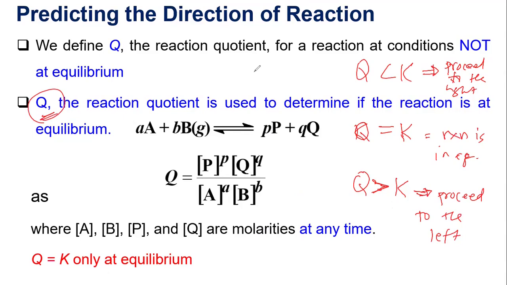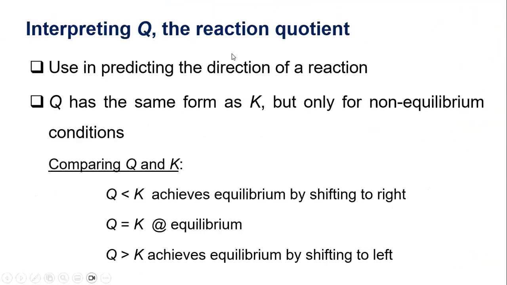So let's have an example. Okay. Again, Q is used in predicting the direction. If Q is less than K, that means it must shift to the right, because your Q is smaller than K. If it's smaller, that means there are still a lot of reactants.